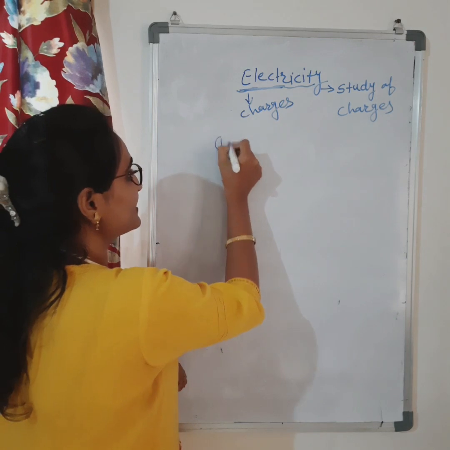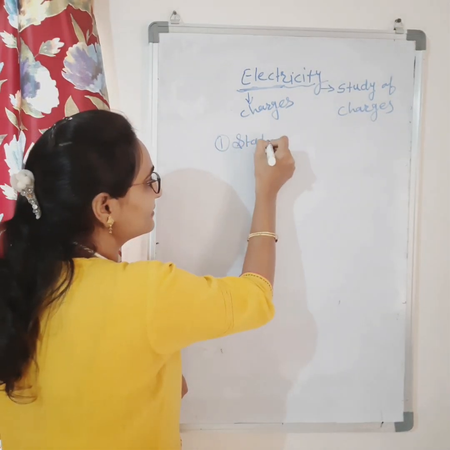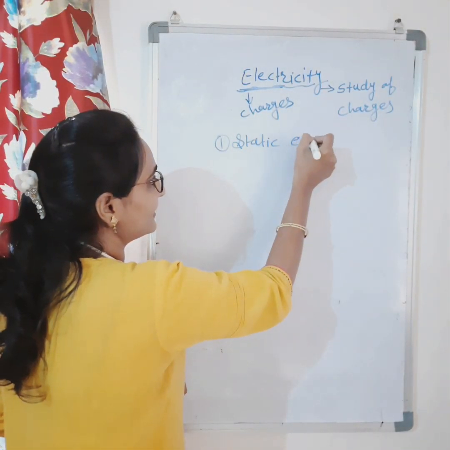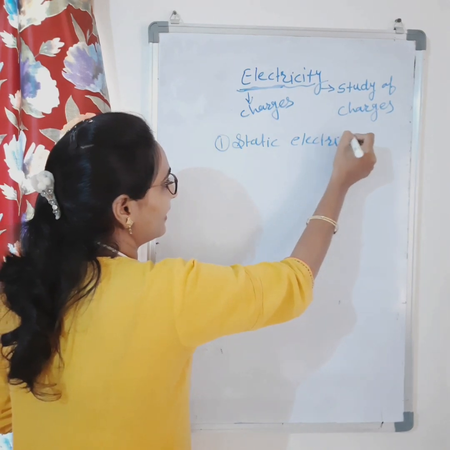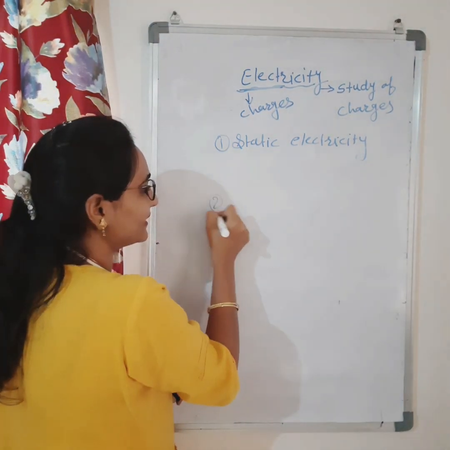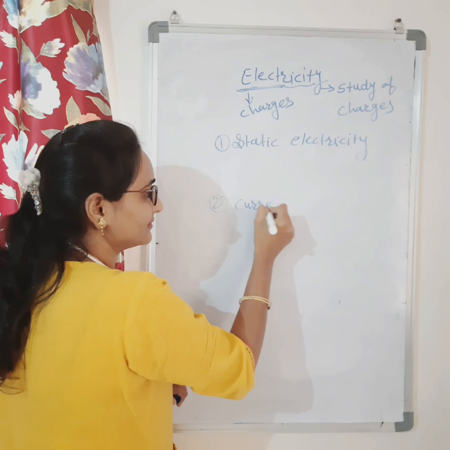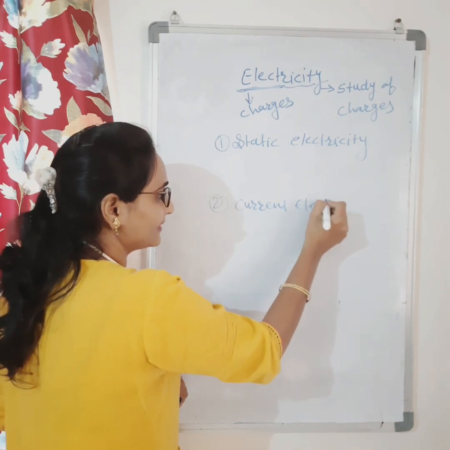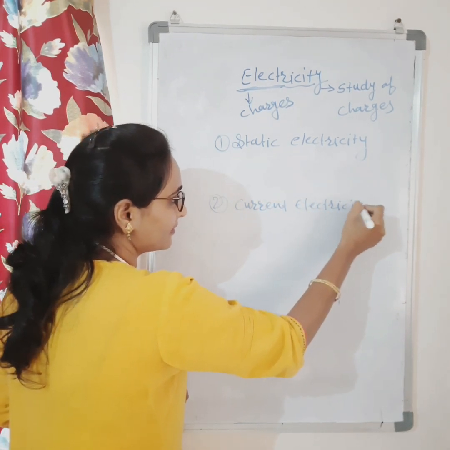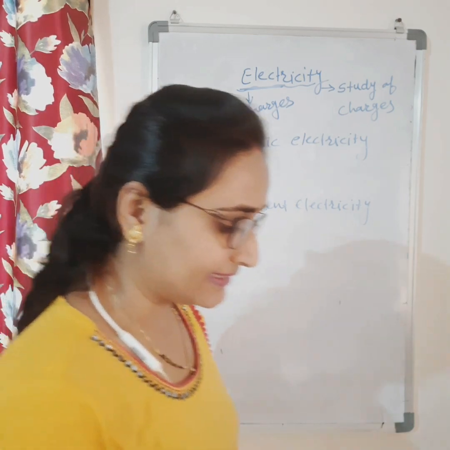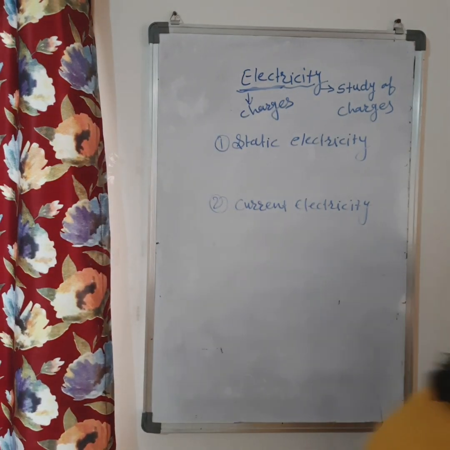The first one is static electricity, and another one is current electricity. Okay, static electricity and current electricity.